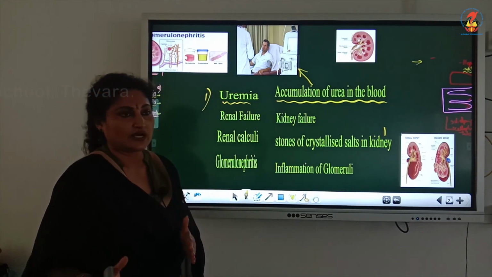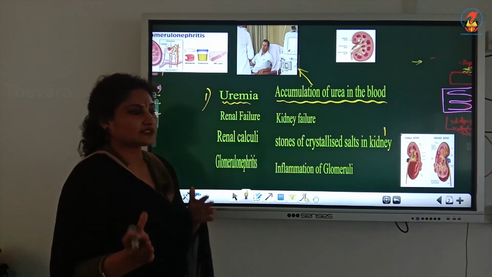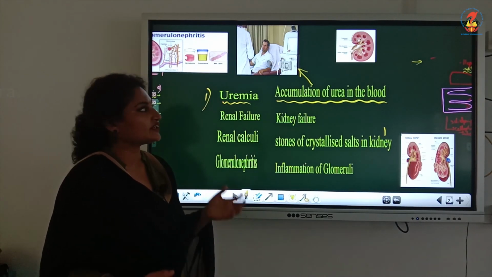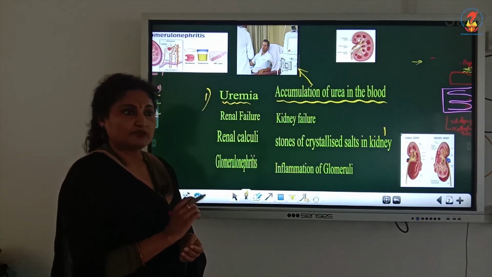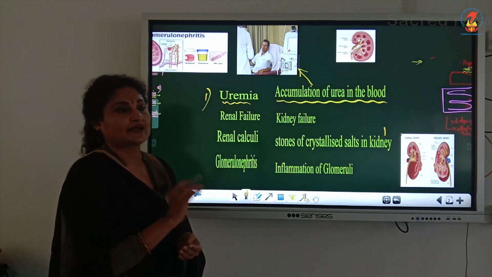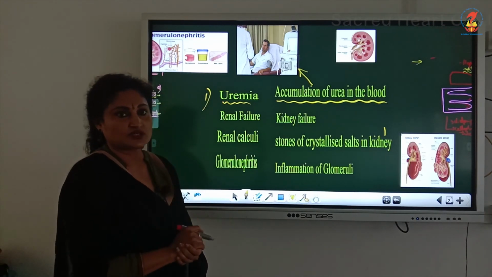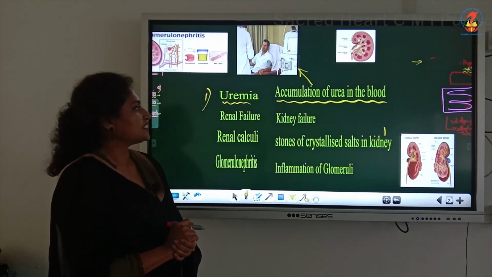Which molecule? Urea. And after urea is completely cleared, this cleared blood is drained back into the patient's vein. Before draining back into the patient's vein, the anticoagulant is neutralized, and here we use an anti-heparin.